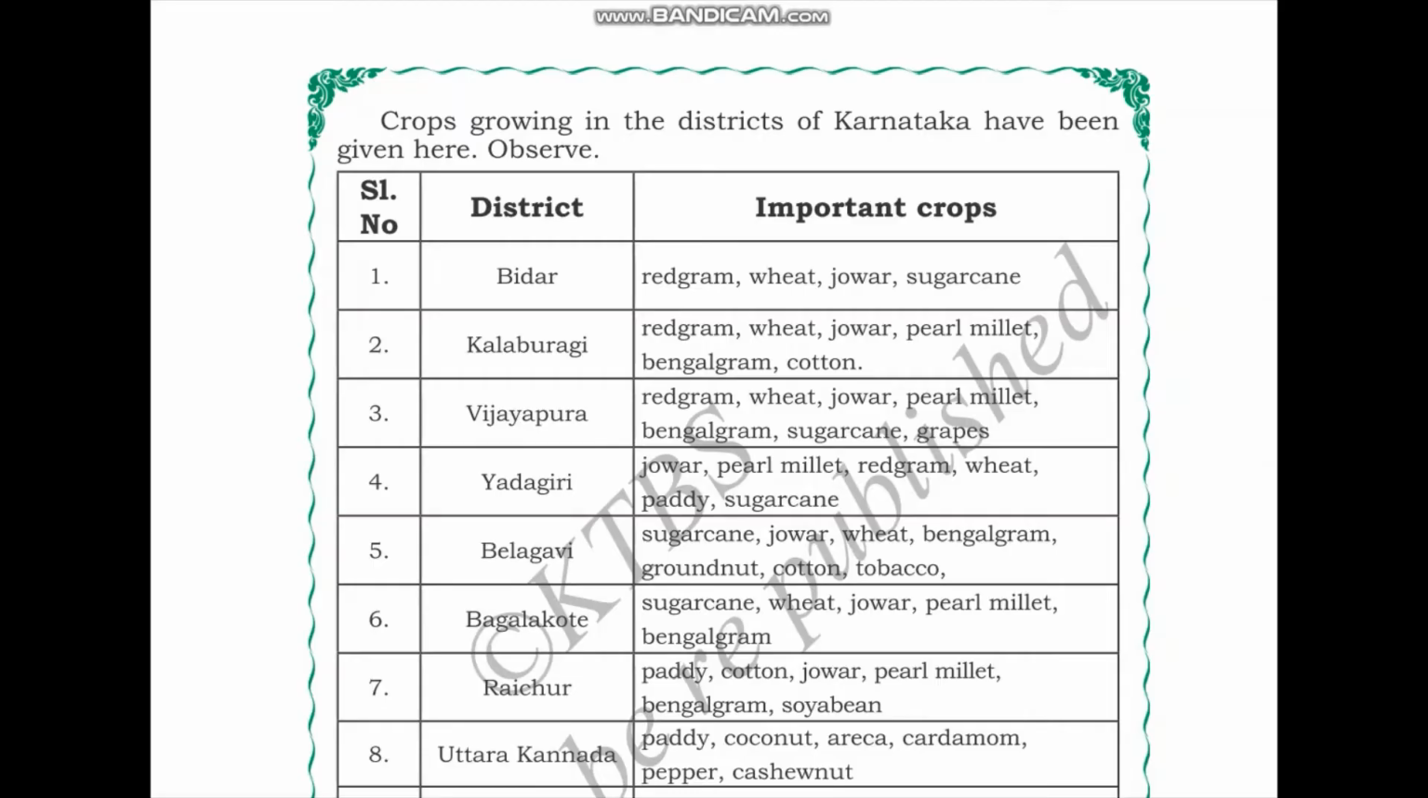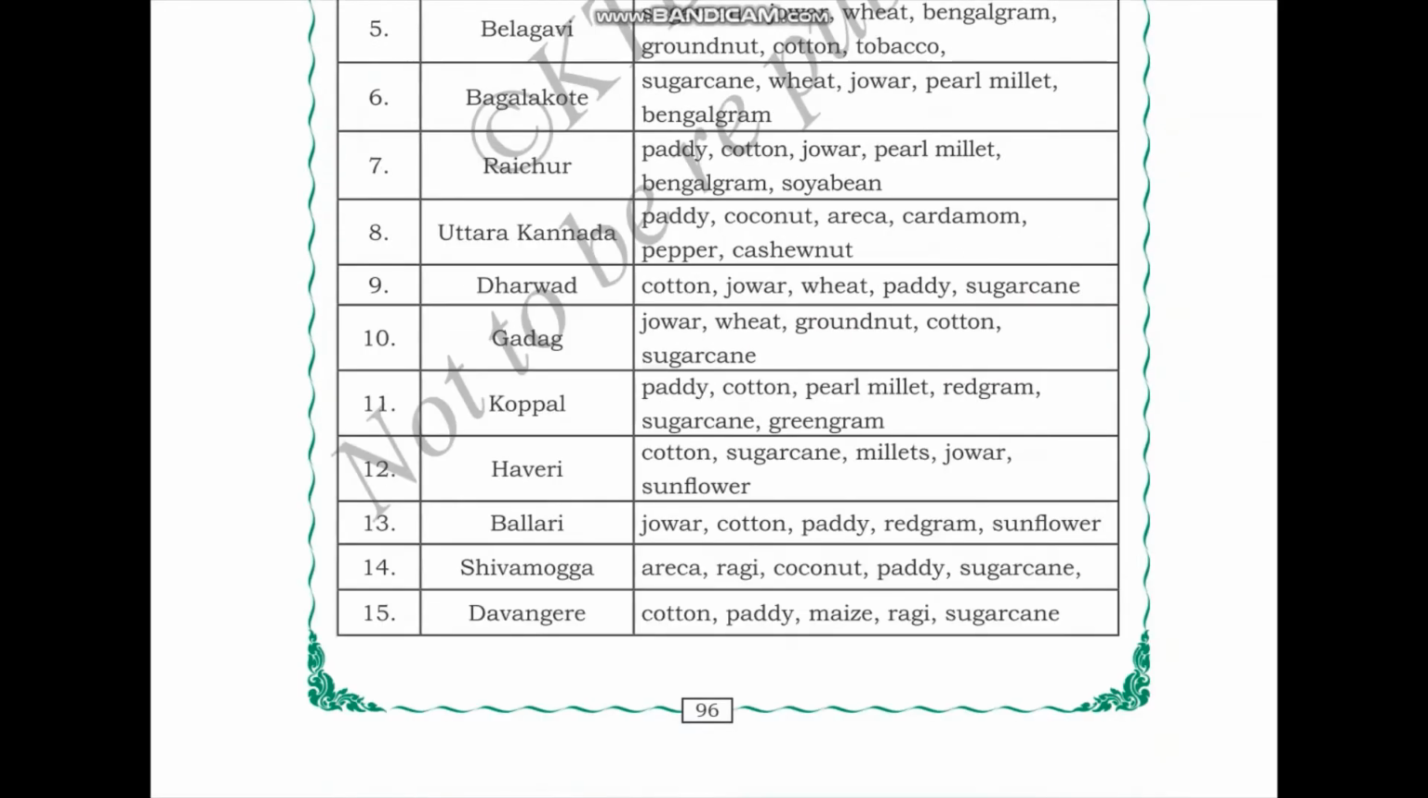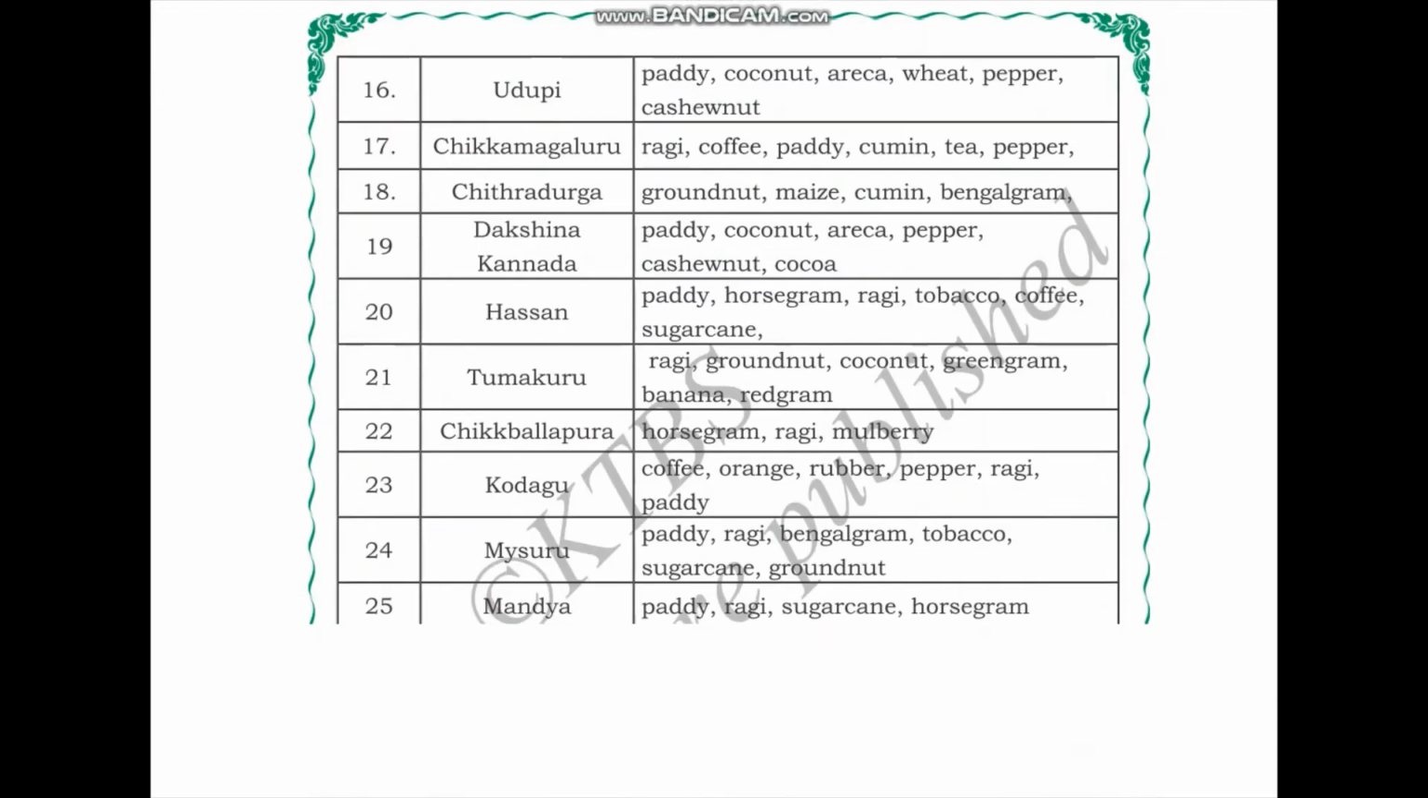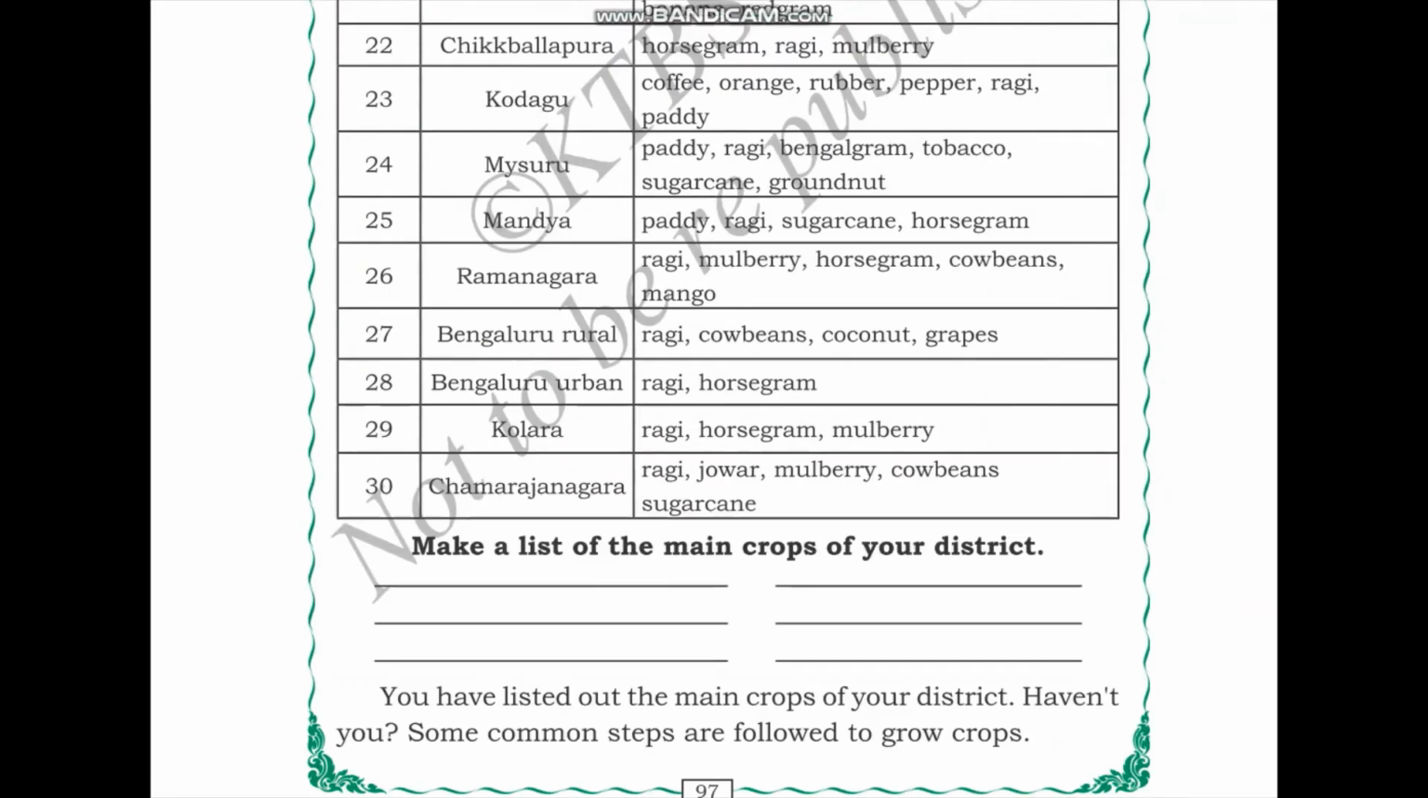Like I said, it depends on the amount of rainfall that is received in that region, the irrigation facilities, the type of soil, and also the amount of sunlight that is received by that region. So you can go through this list in detail and check what are the types of crops that are grown in your district.